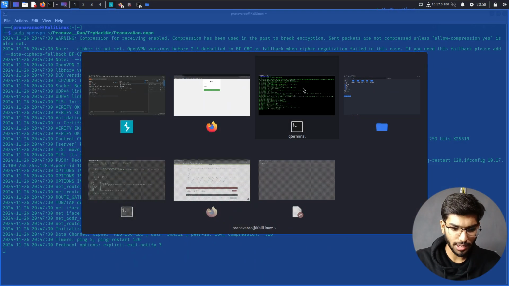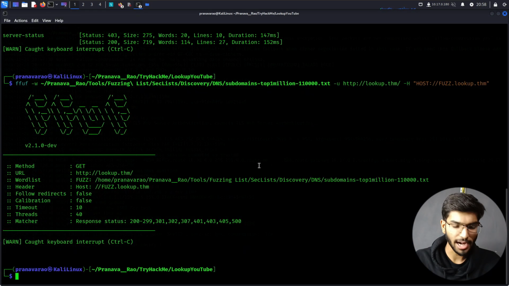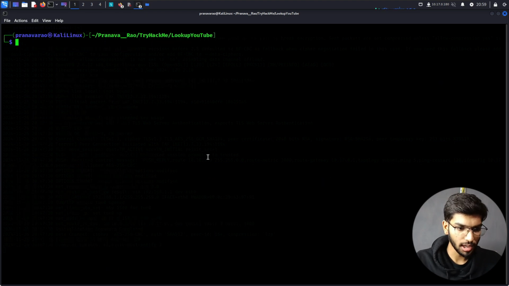What I'll do is run it through Hydra. Hydra is another powerful tool which does all this brute forcing. Let me clear up my window. So sudo hydra, and let me specify the username that I want to be using. I'll be specifying it as admin. Then capital P, which is going to be the list of password files, which is present in my folder.